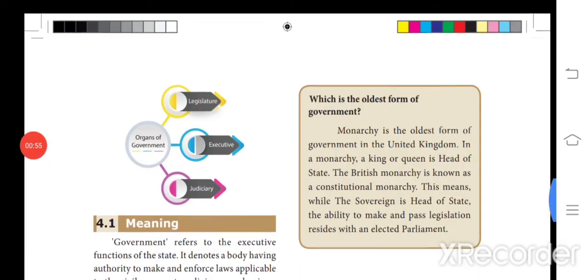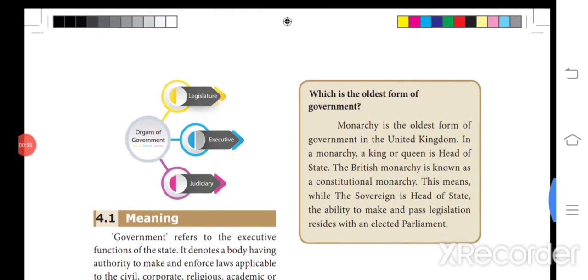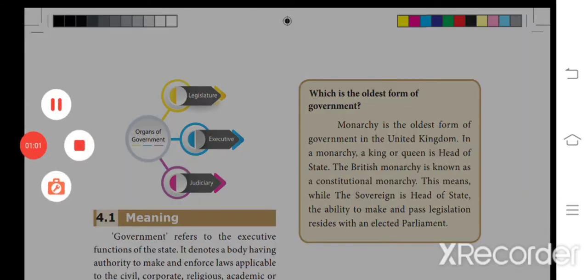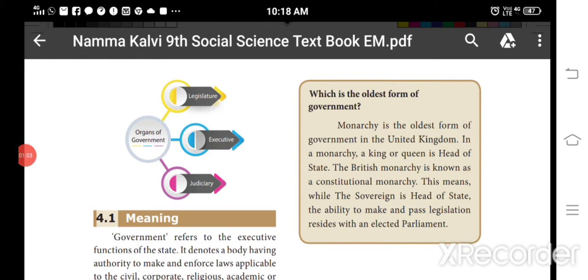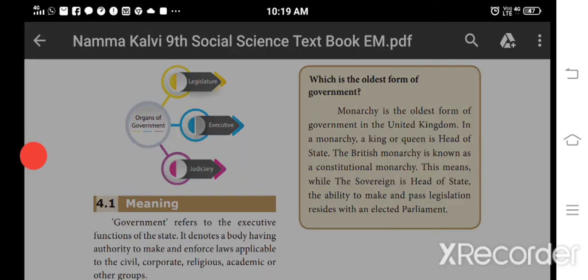The three organs of the government are the legislature, executive, and judiciary. What is meant by legislature? Law making is called the legislature, which you learned in the last sections. Executive means the administrative power, that means the supreme power to take decisions and make laws. And we have the judiciary system to interpret laws, to defend laws, or to apply laws. So these are the organs of the government.